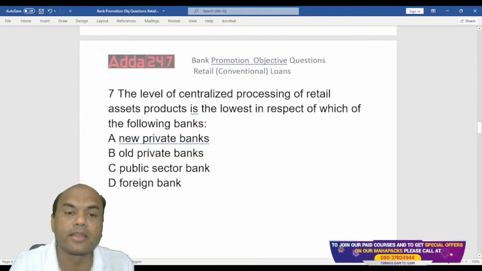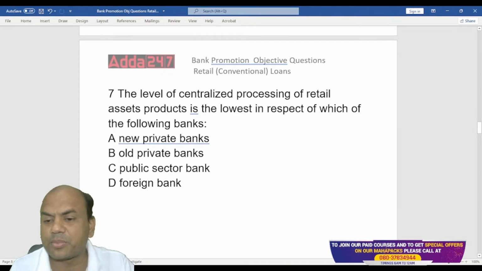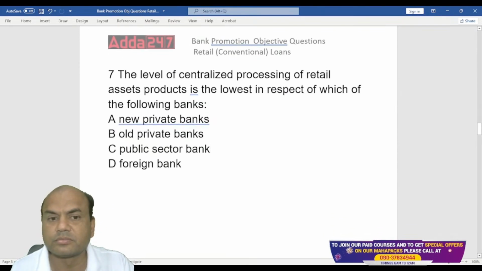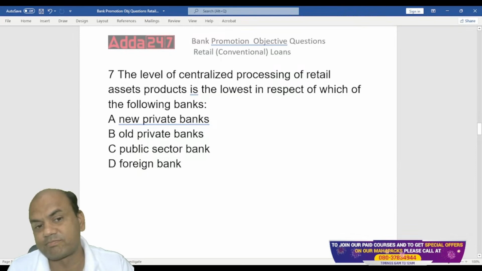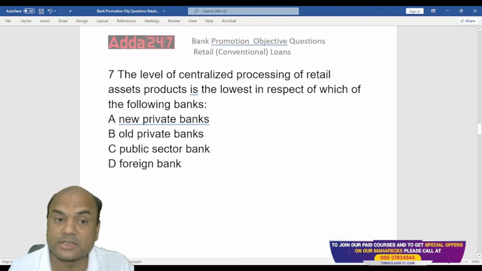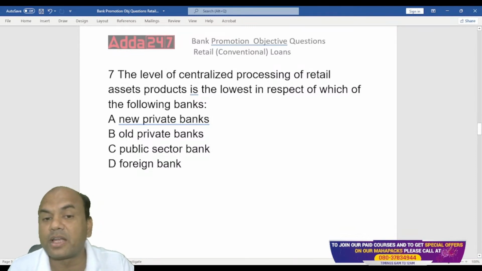Okay. Next one. The level of centralized processing of retail asset products is lowest in respect of which of the following banks? Sad part, but this is true. New private banks, old private banks, public sector banks, and foreign banks. The centralized processing model is the least in which of the banks?